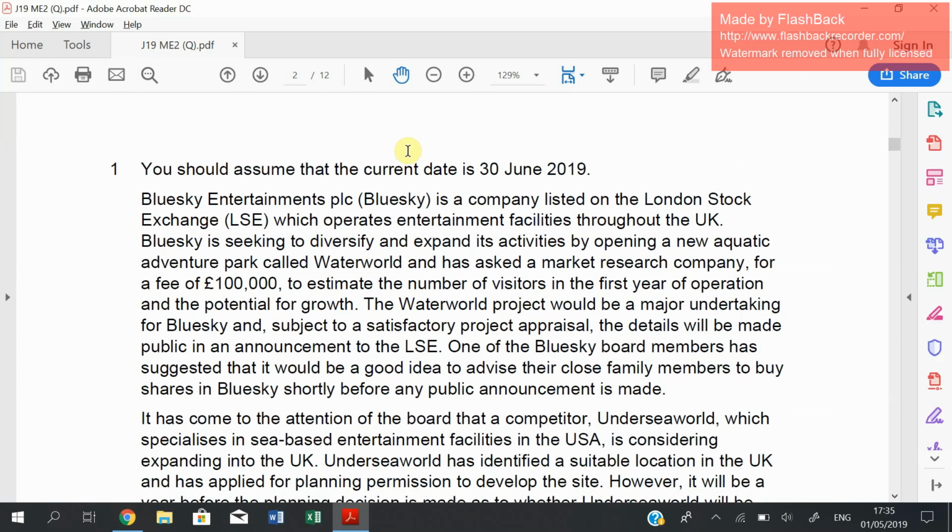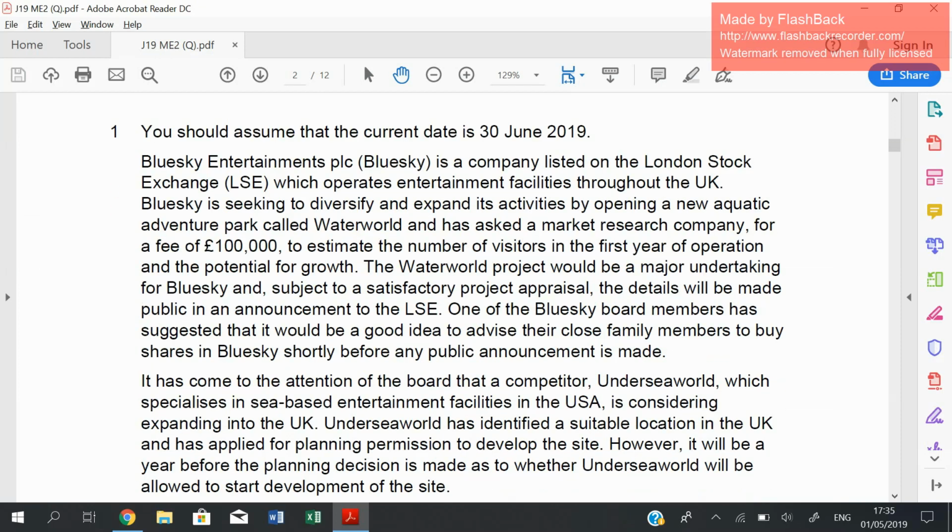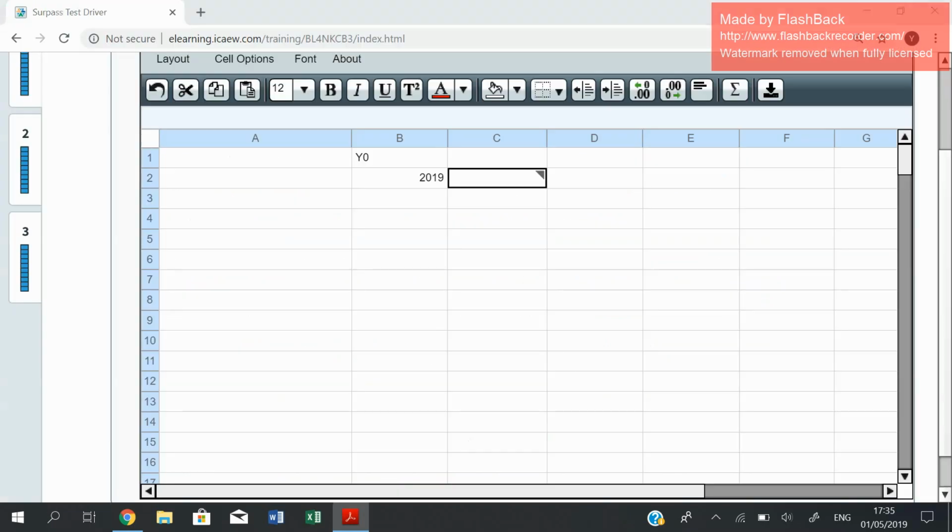Blue Sky Entertainment plc is a company listed on the London Stock Exchange which operates entertainment facilities throughout the UK. Blue Sky is seeking to diversify and expand its activities by opening a new aquatic adventure park called Waterworld and has asked a market research company for a fee of £100,000. You would see that this market research fee has already been undertaken prior to the project, so this is a sunk cost which is ignored in the computation.